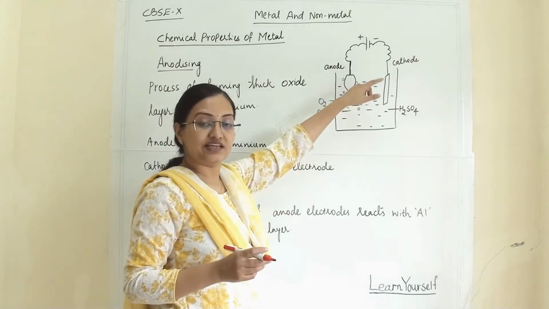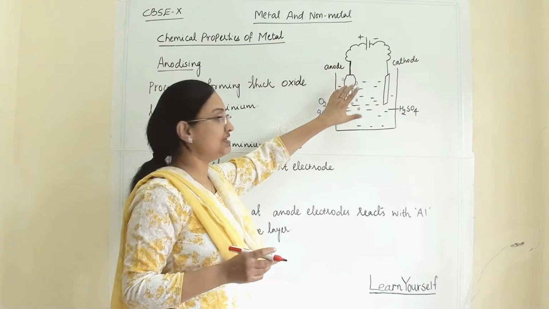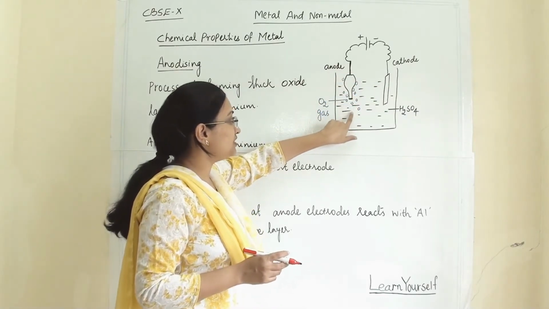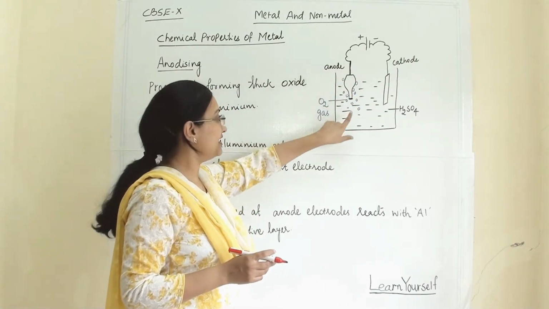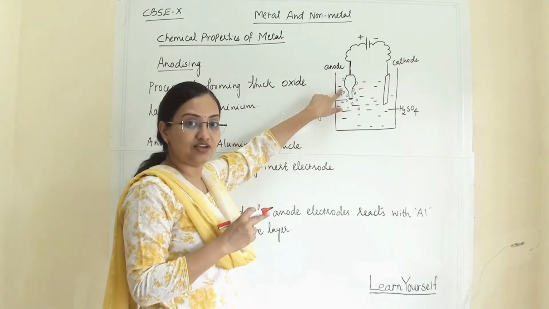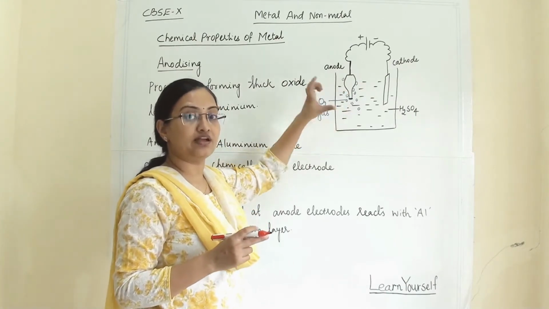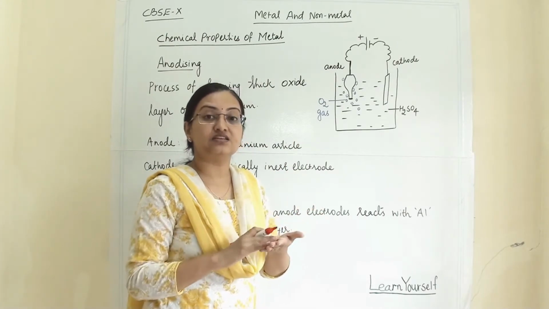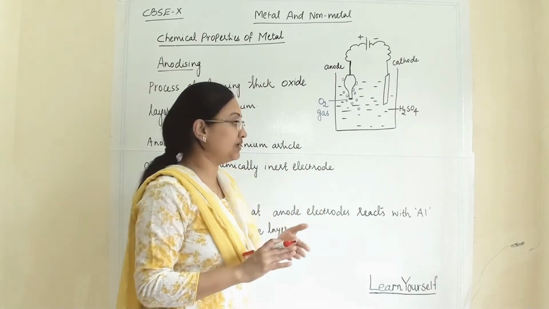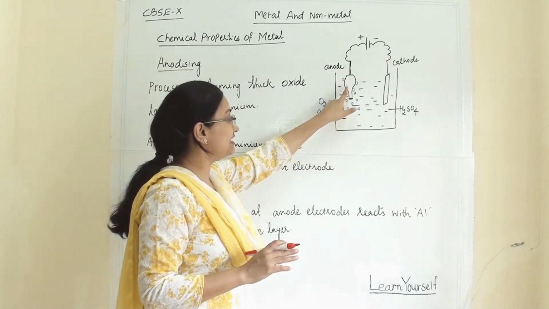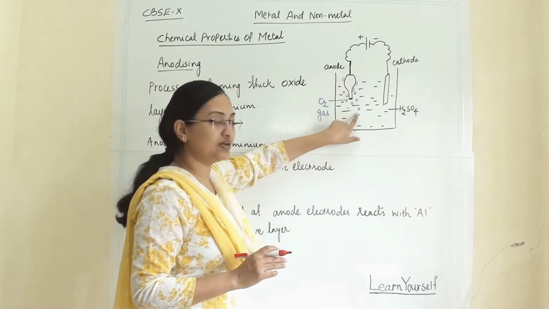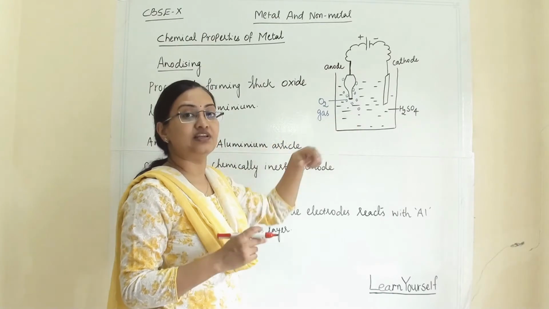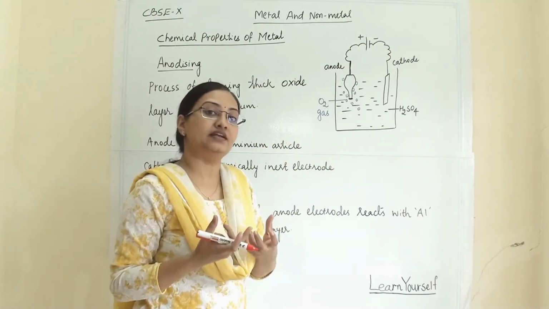Once electricity passes through the cell, oxygen gas will evolve at the anode and react with this aluminium. Of course, whatever article we place here should be very clean, and its surface should be cleaned properly. Once that clean surface comes in contact with oxygen, it will immediately form an oxide layer.